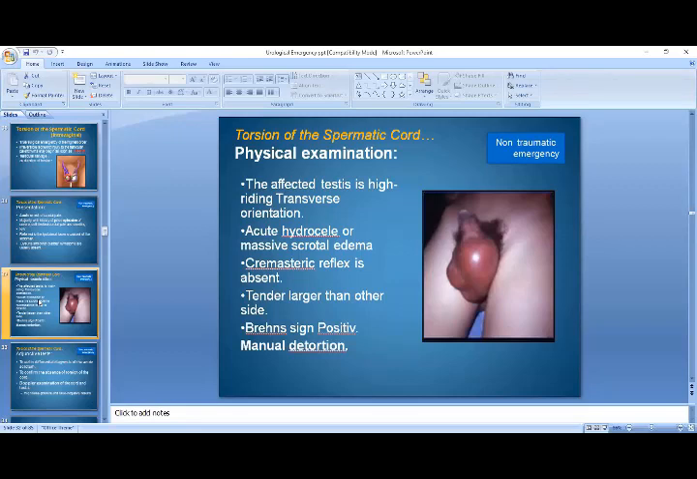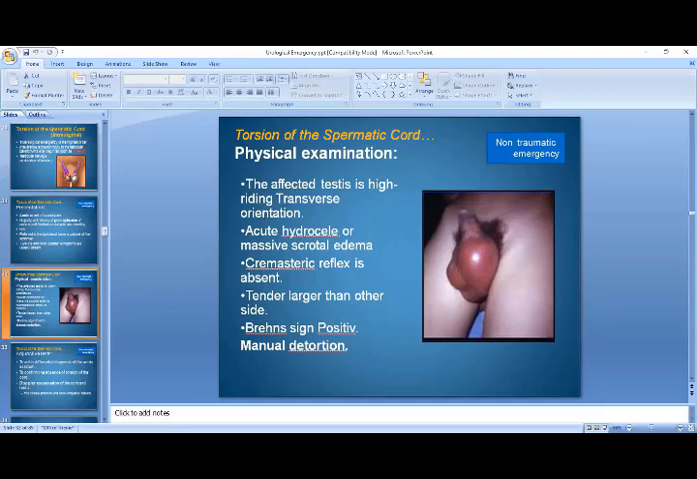So what are the signs that you can elicit on the physical examination? You can see that the affected testis is present higher in the scrotum, and it is present in the transverse orientation. Normally, the testis is present in the vertical dimension, that is the long axis is vertical, whereas the short axis is horizontal. So in this case, in which the testis is having torsion, the affected testis is lying high, and it is present in the transverse orientation.